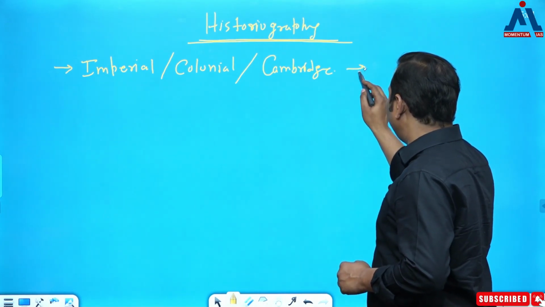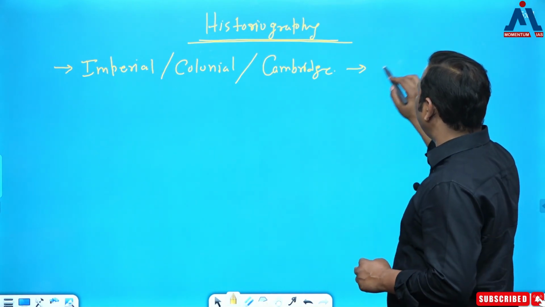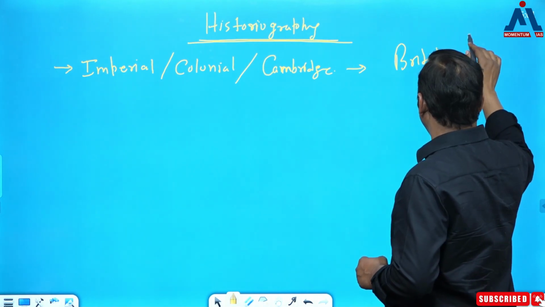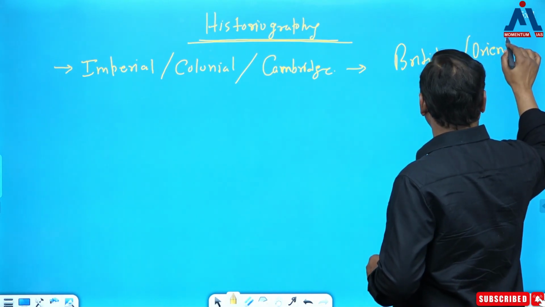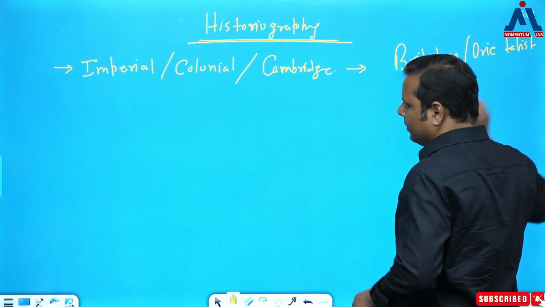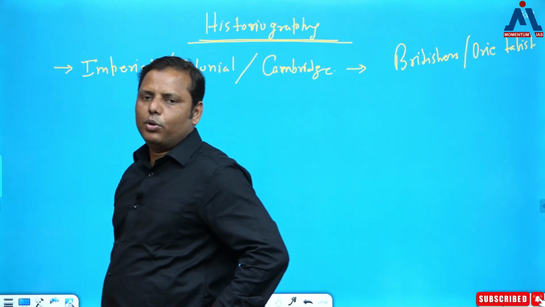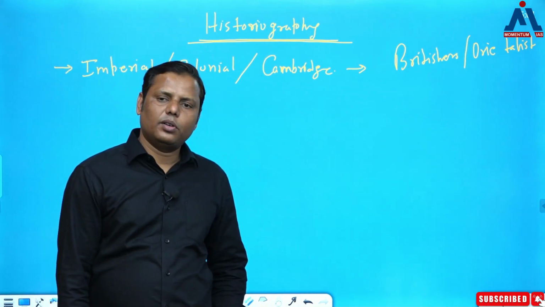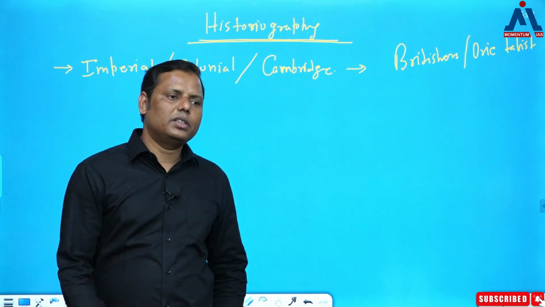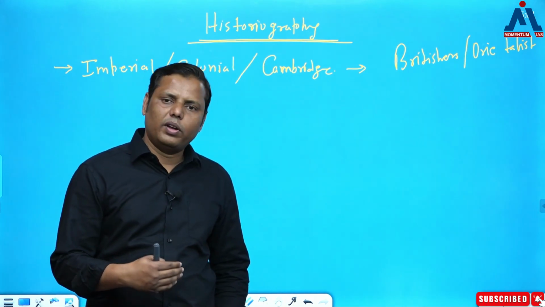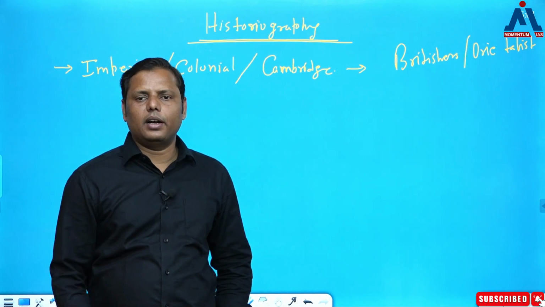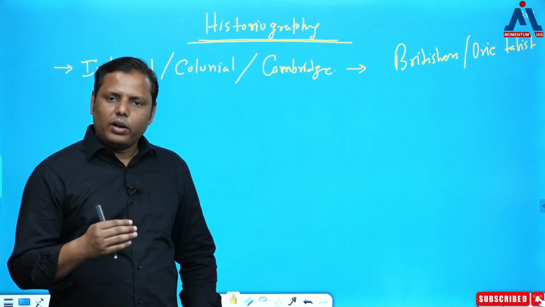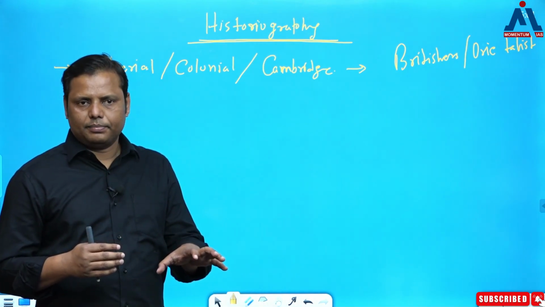But this is the historiography which was given by which sort of people? Specifically, I'll say either Britishers or Orientalists. So when the Britishers came to India, they started writing the history of India, and they had their own objectives for writing Indian history. And what was their objective? They wanted to rule over India for a longer period of time, and that's why they felt the need to write Indian history, and they wanted to impose certain ideas.